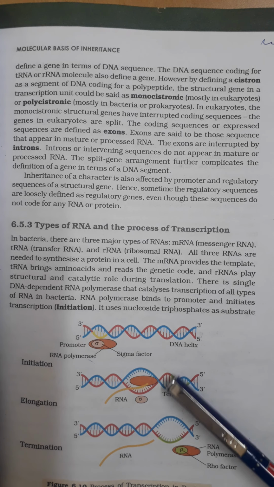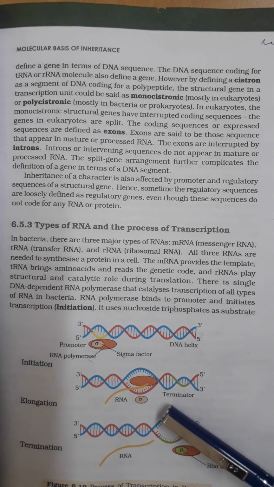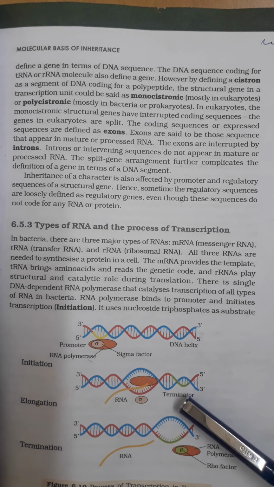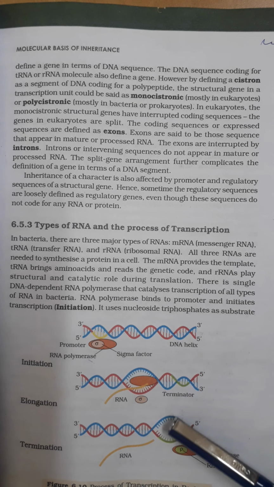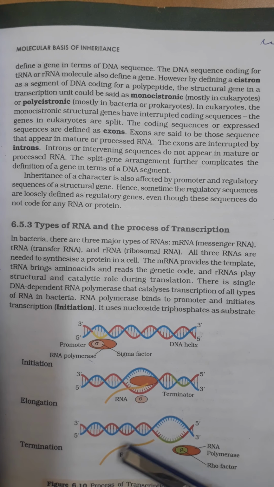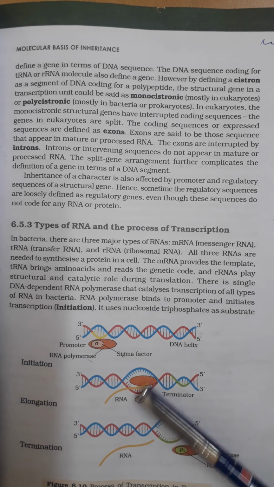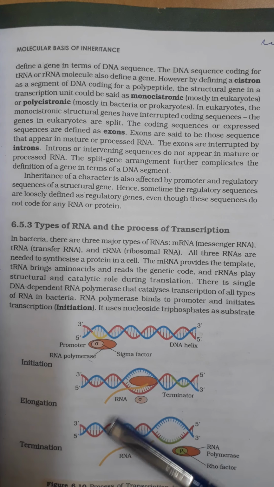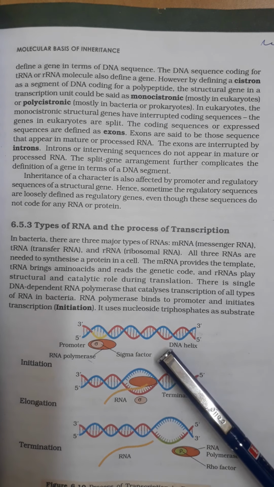Later, after the formation of the RNA molecule, RNA polymerase enzyme binds to the rho factor and attaches to the terminator region. That leads to separation of the RNA molecule and RNA polymerase enzyme. So finally, RNA synthesis takes place from the DNA molecule. So this is about the steps of transcription in prokaryotic organisms, bacteria.